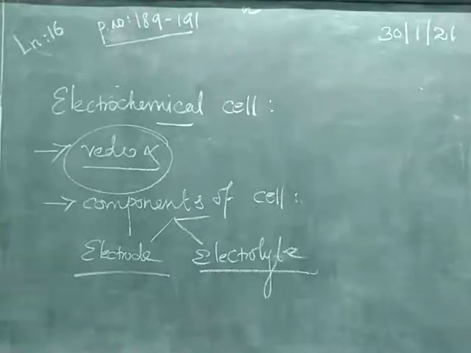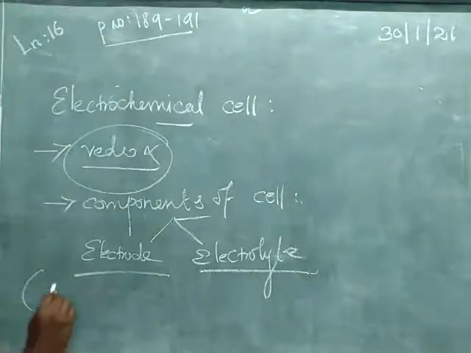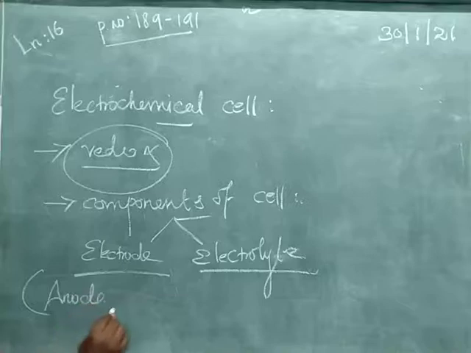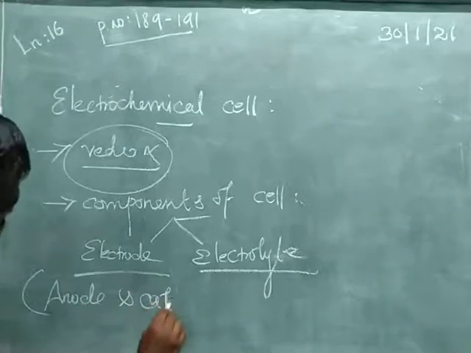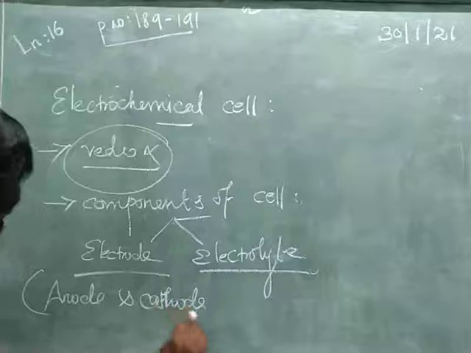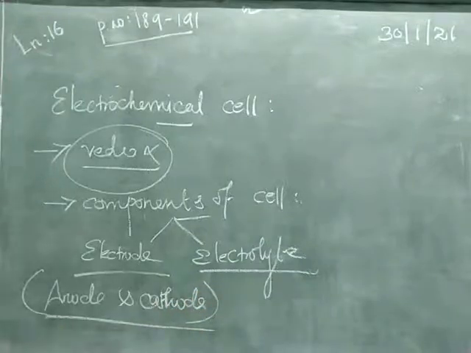E-L-E-C-T-R-O-D-E. Electrolyte, E-L-E-C-T-R-O-L-Y-T-E. So electrode is made up of either metal or sometimes non-metal also. For example, non-metal means if you are using graphite. A cell consists of two electrodes, one is anode, another one is cathode. Two types of electrodes we are using. That is called electrode.